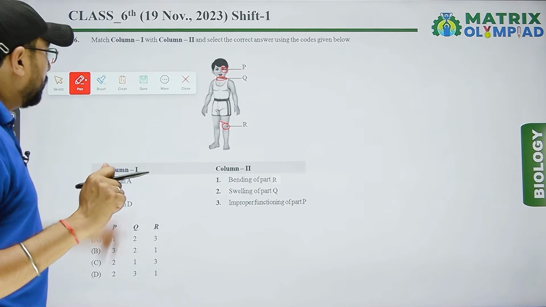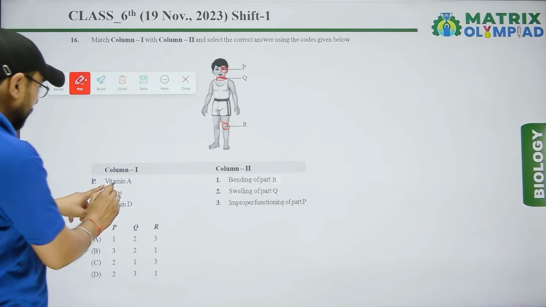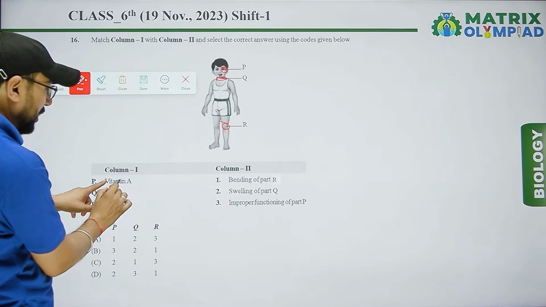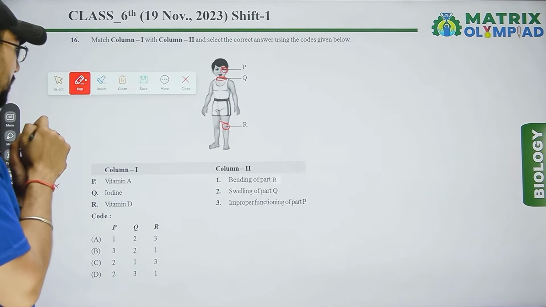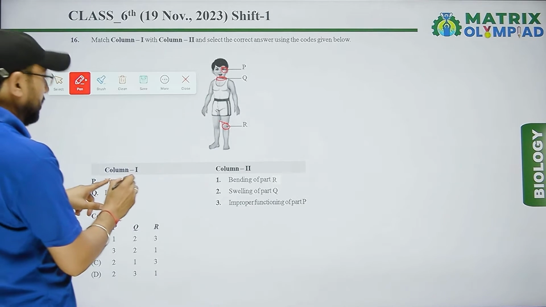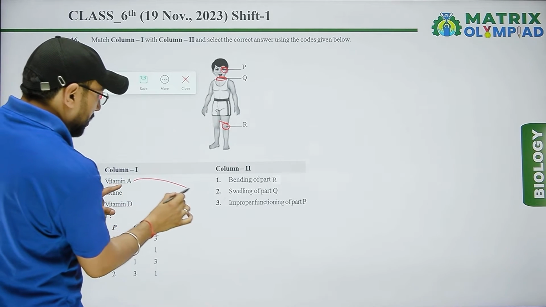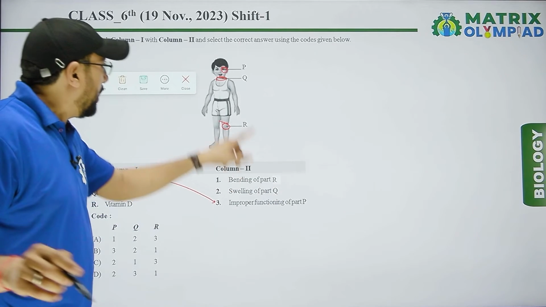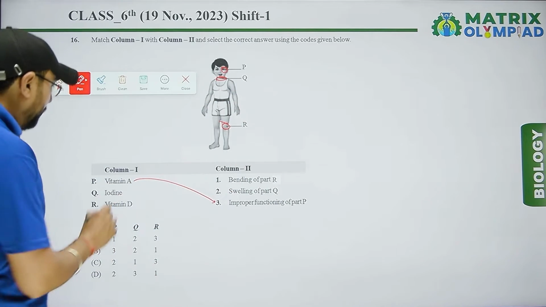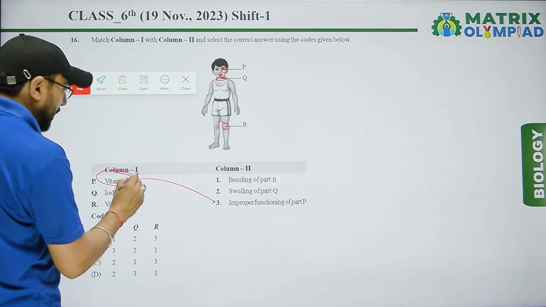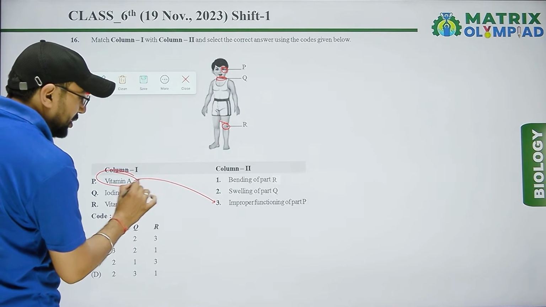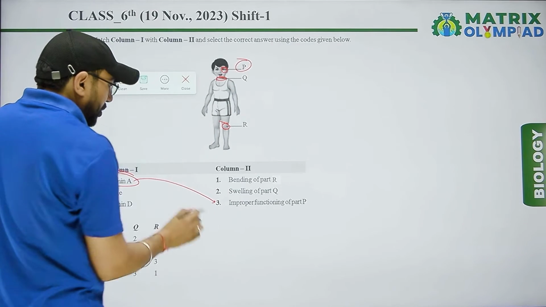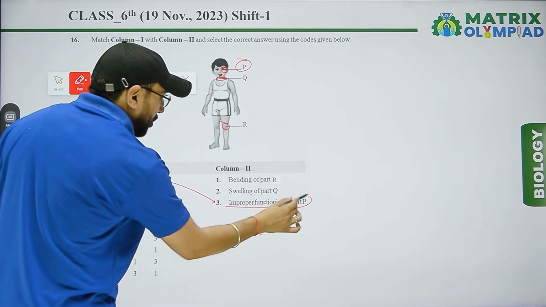Next, according to this picture, vitamin A is related to this one. It means improper function of part P if vitamin A deficiency occurs in P.